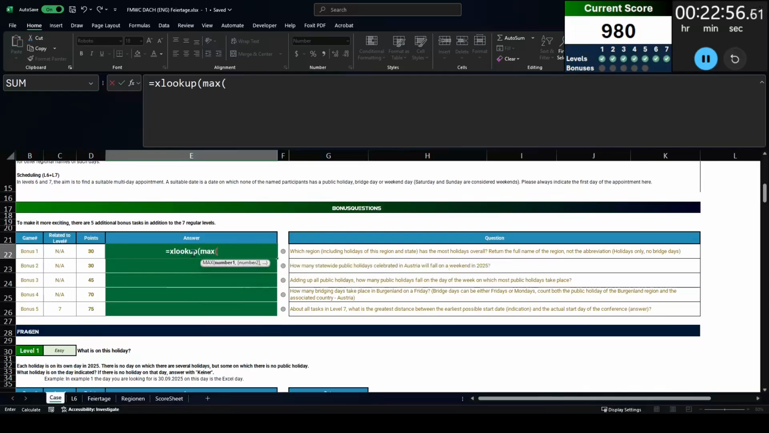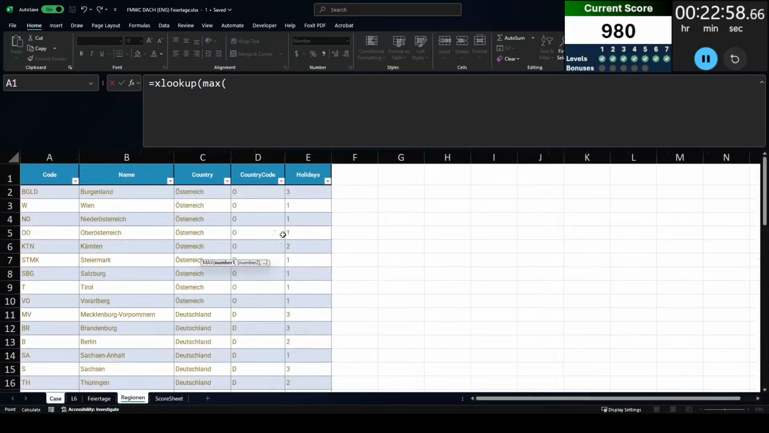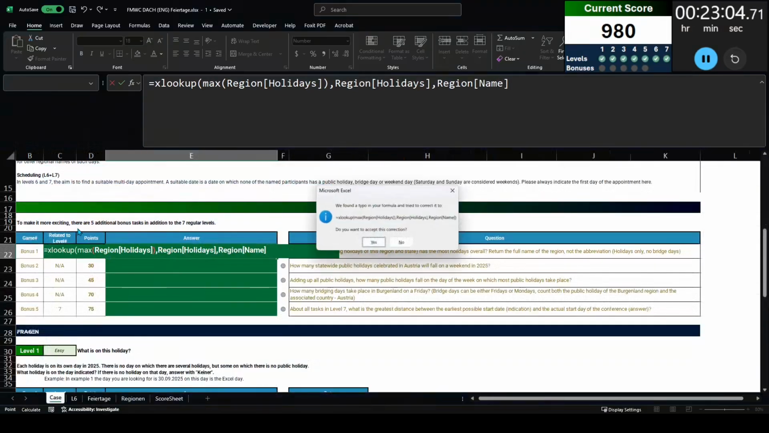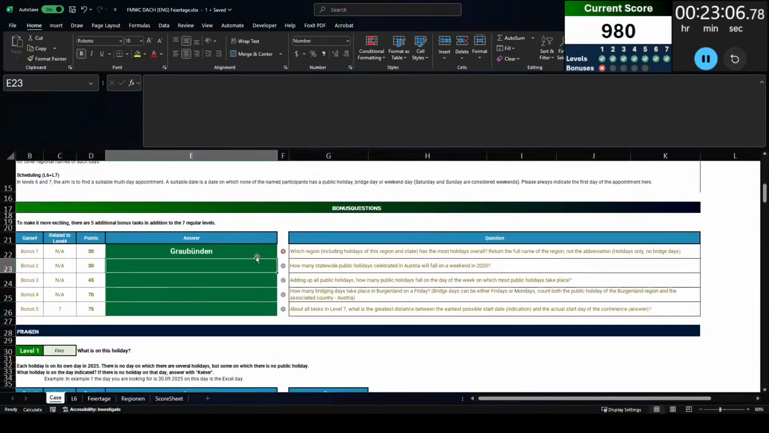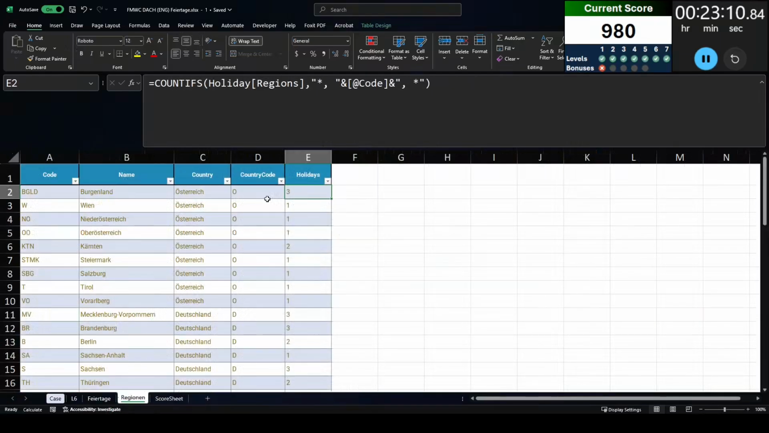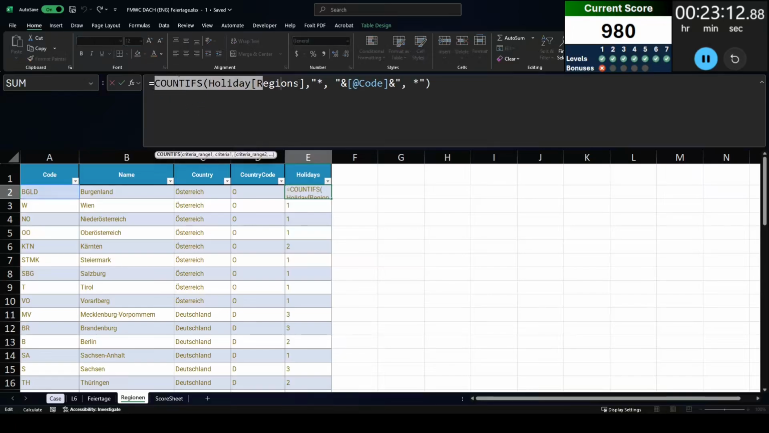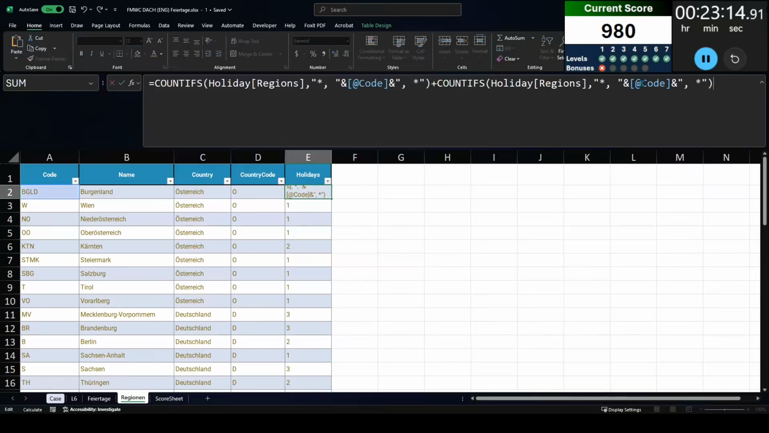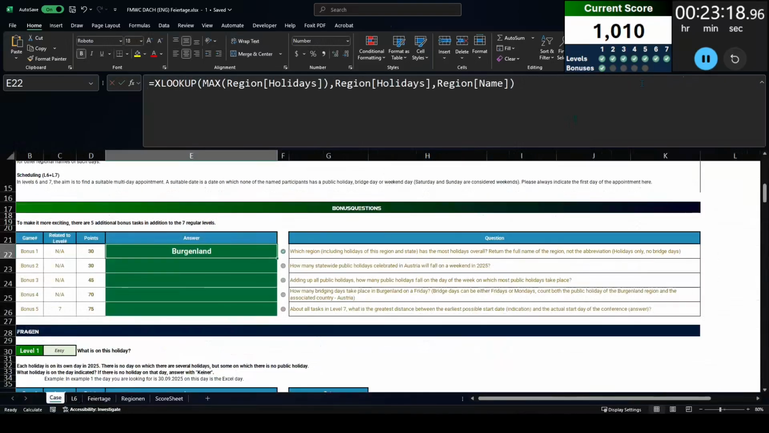Because I'm using COUNTIFS or COUNTIF, I can use wildcards in this statement. So far, I've only added the holidays for the region. So when I look up the maximum value and return the corresponding holiday name, it's not going to work out well for me at first. Instead, I need to add the holidays for the state in that column, which then should get me the correct answer. And we see here that it does.